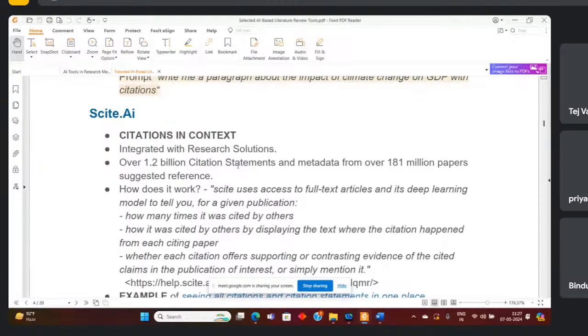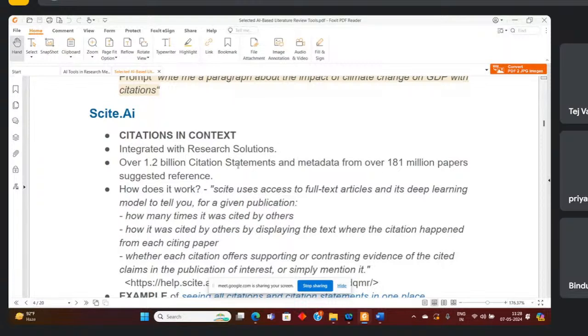Another is cite.ai. This is citation in context. Basically for citations, many people use Mendeley, but we can use this cite.ai also because we are talking about AI tools. In Mendeley they don't have AI tools, or maybe in many places they have, right? Many people or websites use AI tools, but not in much depth.